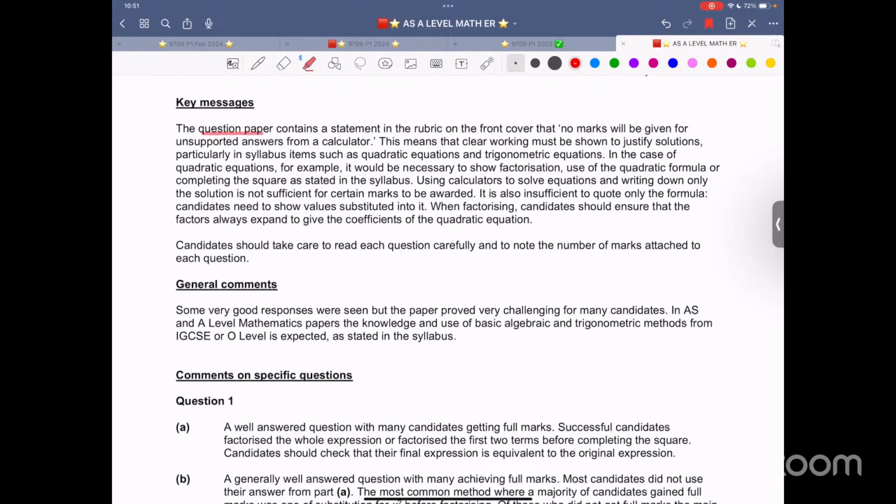The question paper contains a statement in the rubric on the front cover. Google rubric or ask ChatGPT what rubric means. It says no marks will be given for unsupported answer from a calculator. I think this one single statement says it all.